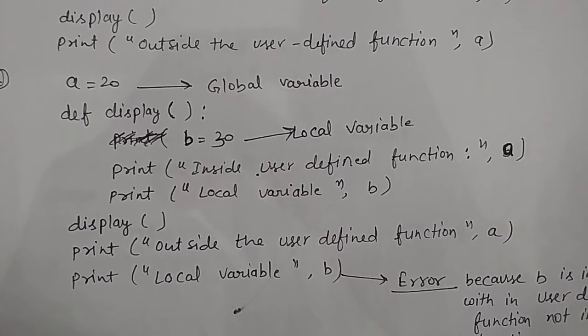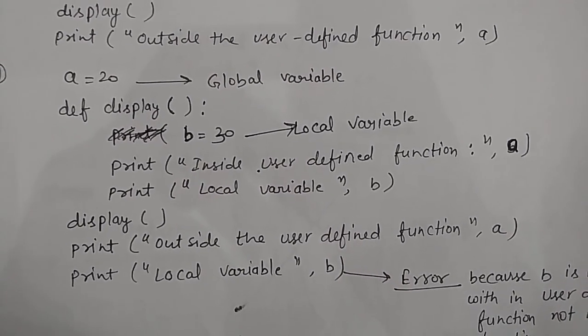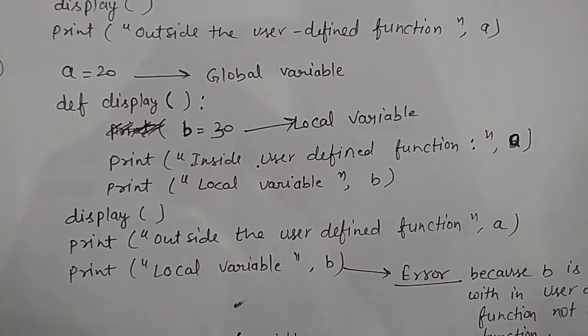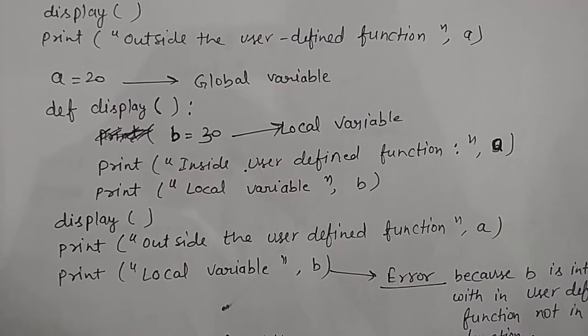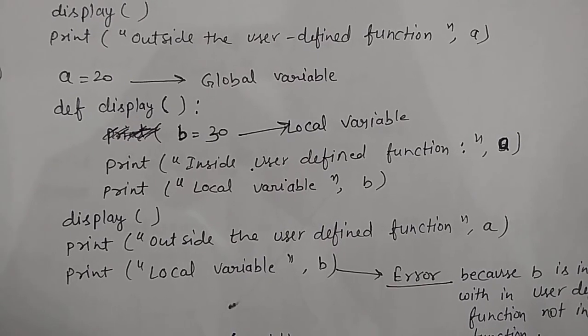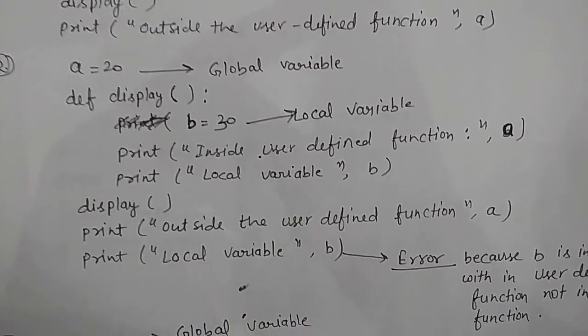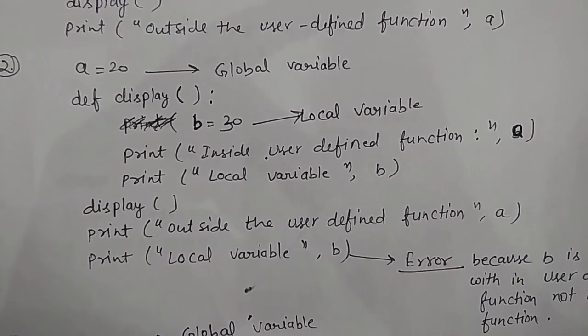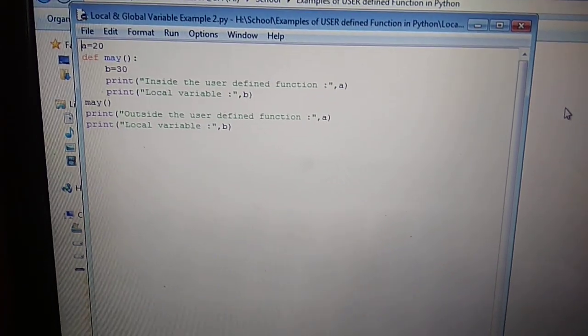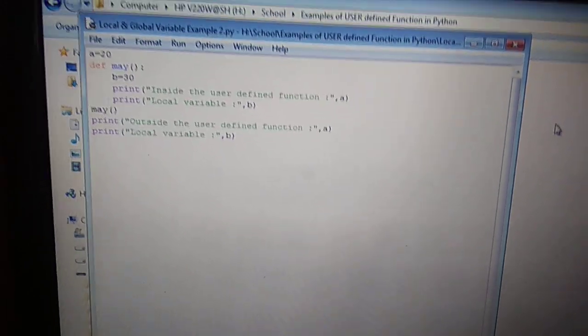After that we call the display function. Now there are two print commands outside the user defined function, printing the value of a and then the local variable b. If we execute this program in the script mode of Python,